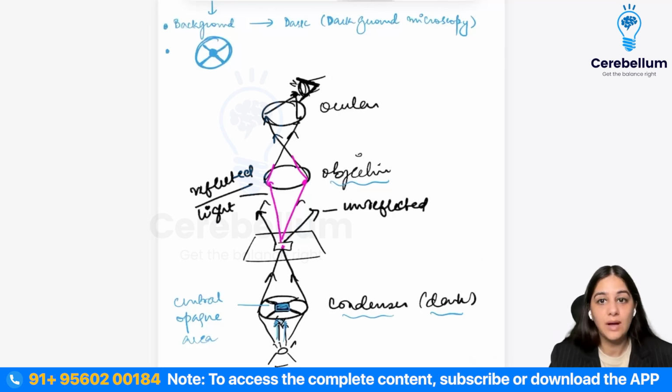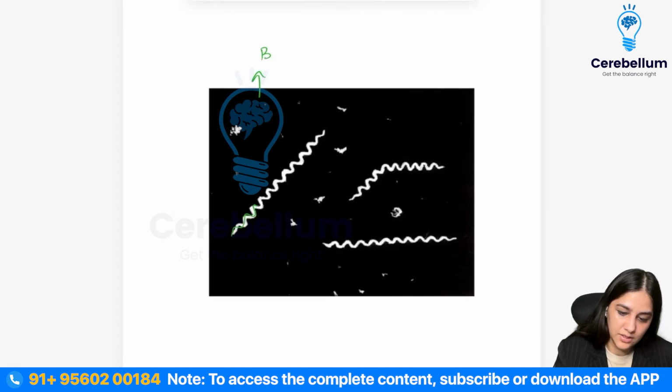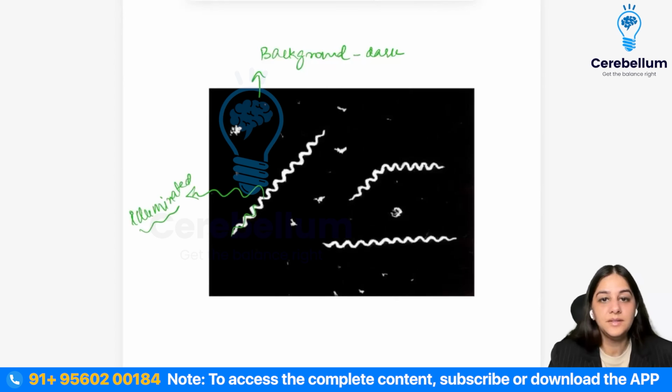So here what is going to happen is that the specimen is going to get illuminated, and your unstained specimen or your background is going to be dark. So can you see this picture? Can you see how this organism is illuminated? So this organism is illuminated and your background is dark. Right?